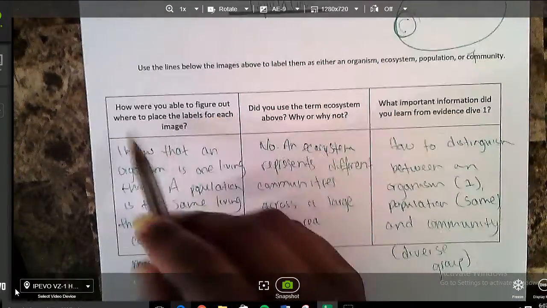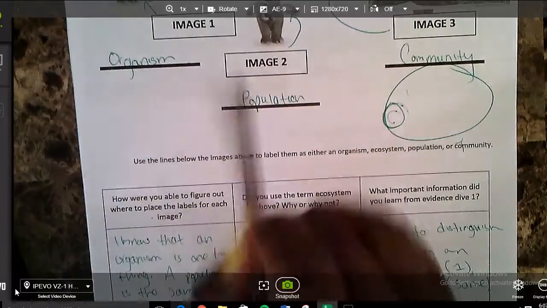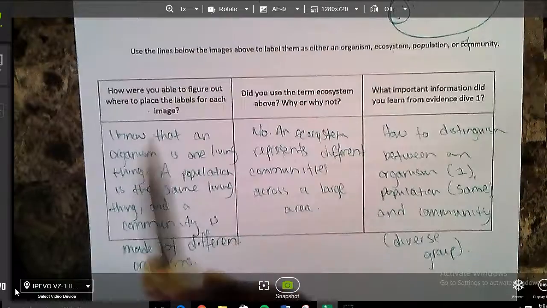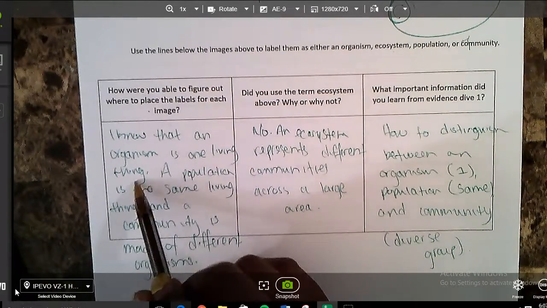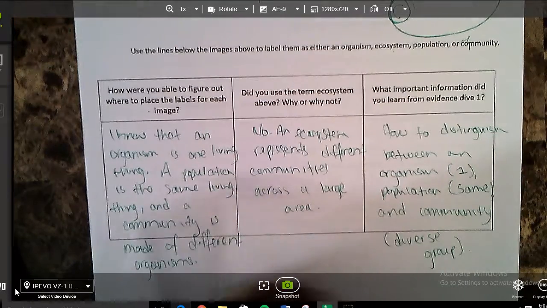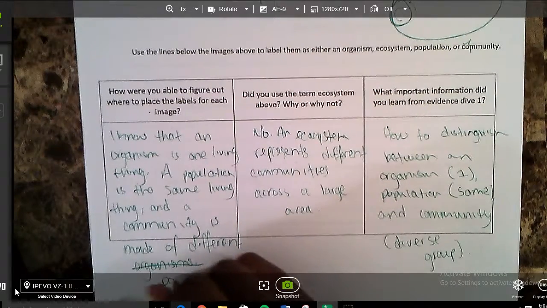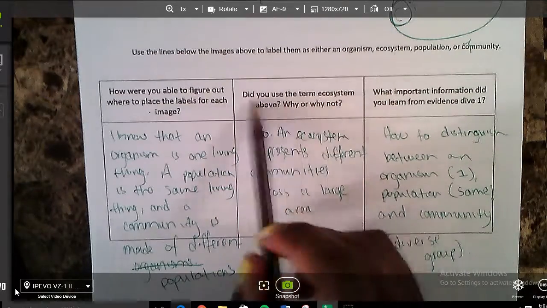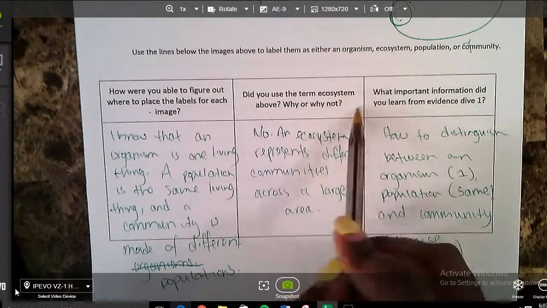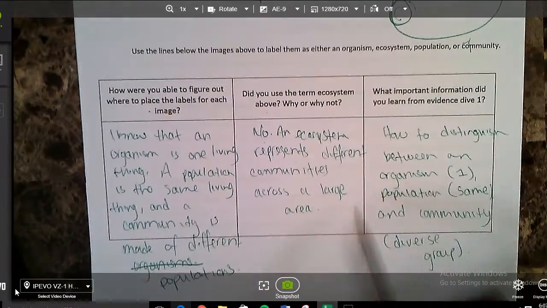How are you able to figure out where to place the labels for each image? So how did you know this was an organism? How did you know this was a population? This was my answer. I know that an organism is one living thing, a population is the same living thing, and a community is made of different organisms. Or let's actually say different populations. And you can also say different species. Did you use the term ecosystem above? Why or why not? No. An ecosystem represents different communities across a large area.